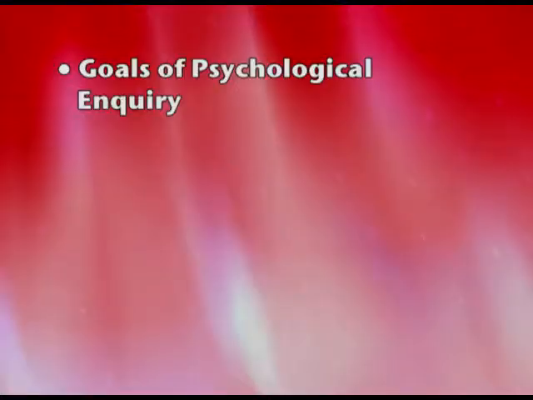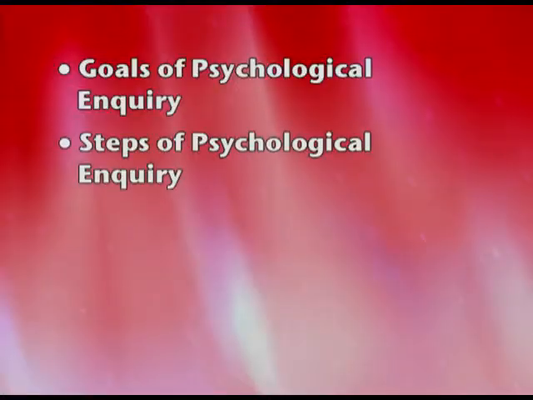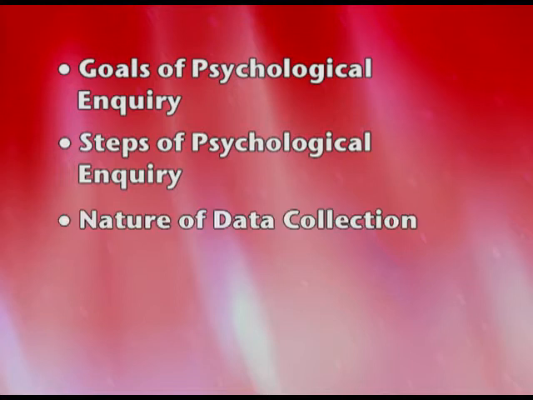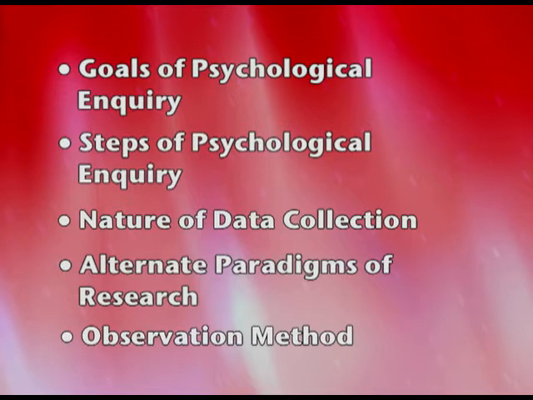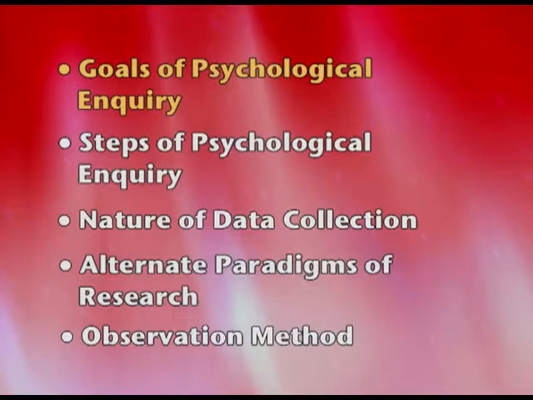First, goals of psychological inquiry, steps of psychological inquiry, nature of data collection, alternate paradigms of research, and the first method, which is observation. Now this chapter carries 9 marks according to the final term. The previous chapter we had done was for 8 marks. Let's start with the first topic, goals of psychological inquiry.